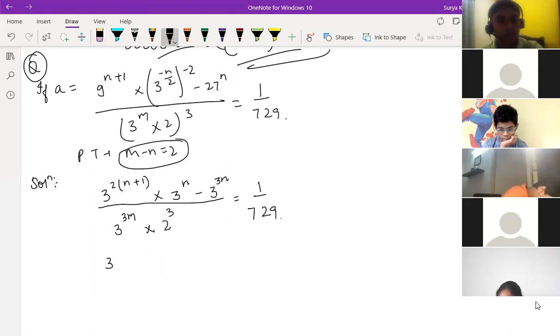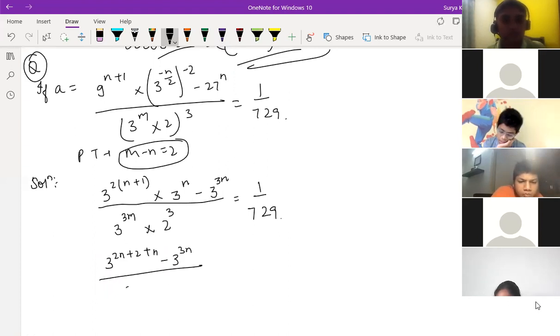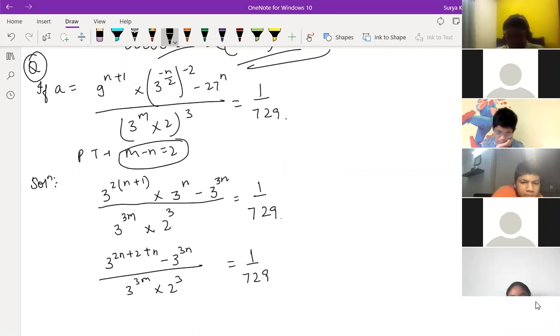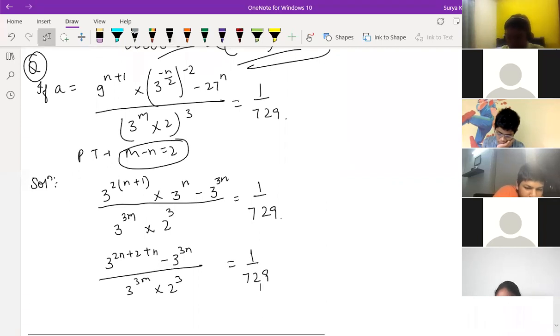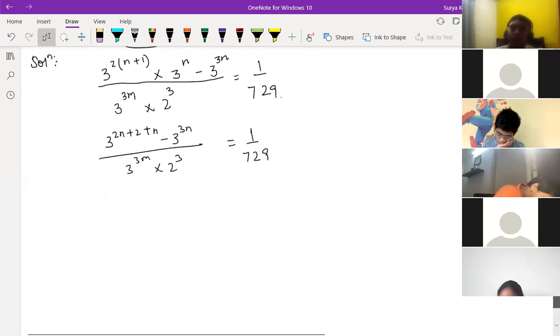So 3 to the power 2n plus 2 plus n minus 3 to the power 3n. Here this 2 to the power 3 is coming, now that only I'm having doubt. 2 to the power 3 is coming, means 8. Sir, now you need to write the numerator part as 9 to the power n plus 1 into minus 3 to the power 2n.